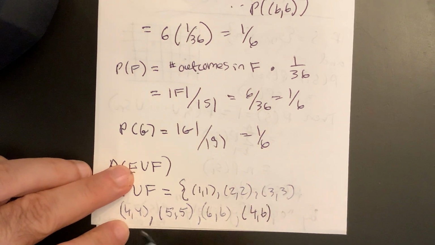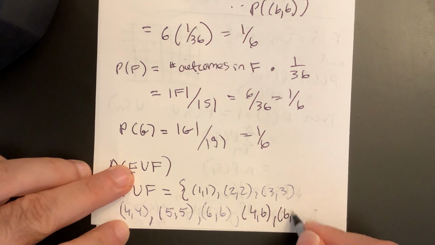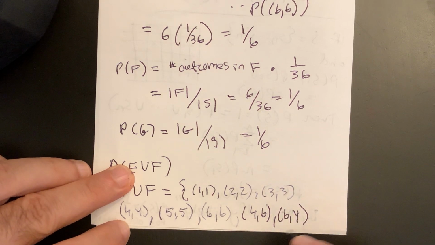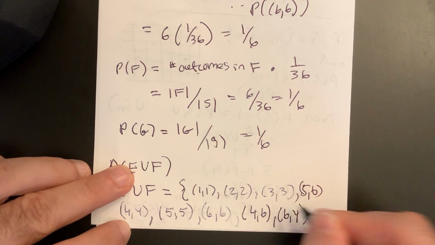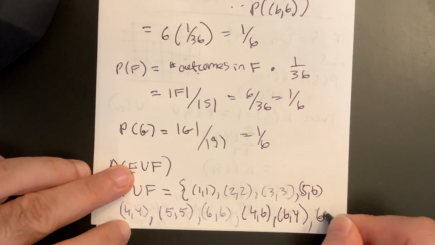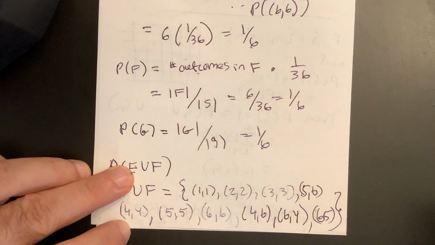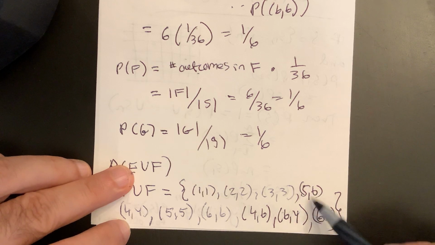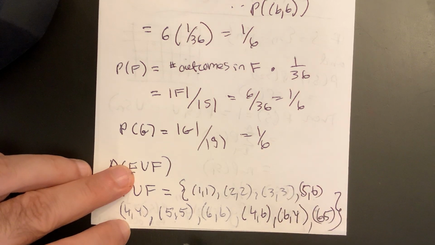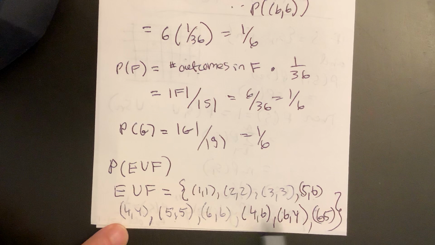What's missing? 4, 6, 6, 4, 5, 6, and 6, 5. I think that's it. Yeah, those are all greater than 10. And then I have my doubles. Yes, so this is the set here.